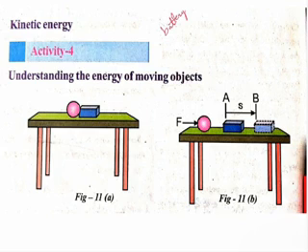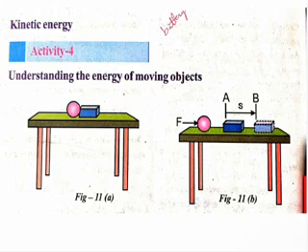Whereas the same ball cannot do any work when it is at rest. If the metal ball is at rest, it is not doing any work. When you apply force on the ball, it comes into motion, and then it is able to do some work on the plastic block.